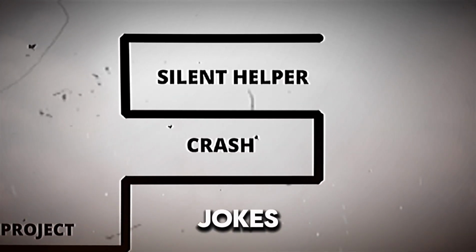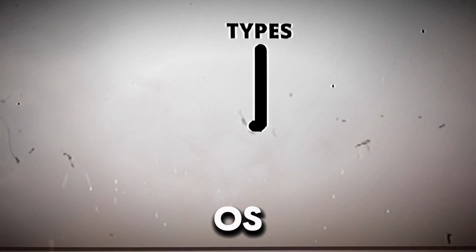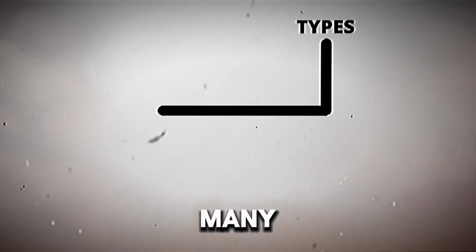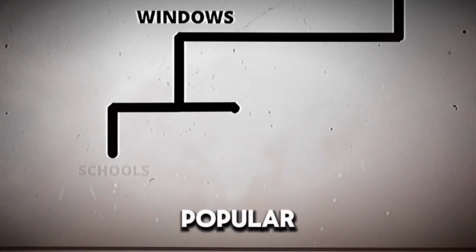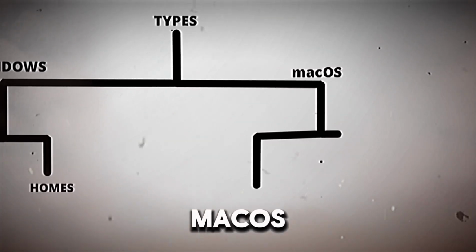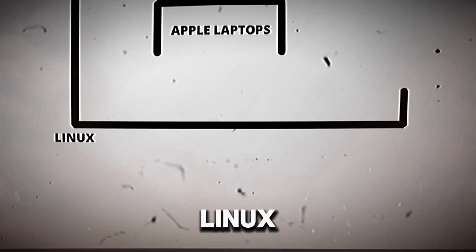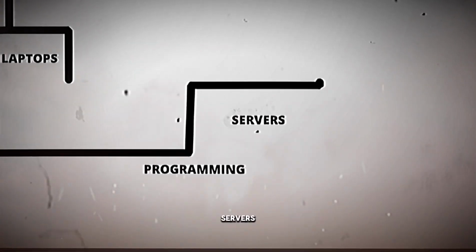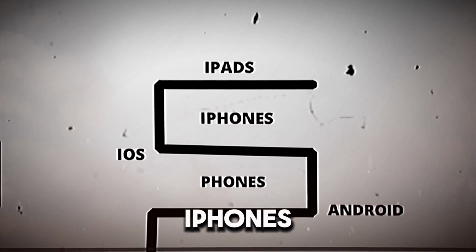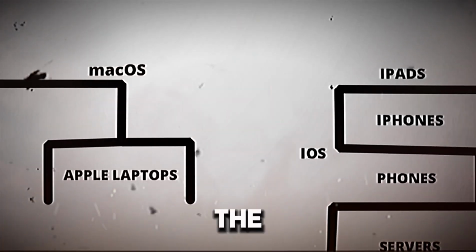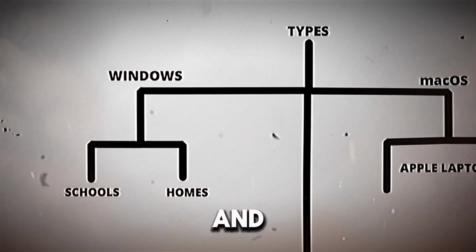No jokes. There isn't just one OS. There are many, like different flavors of ice cream. Windows, the most popular in schools and homes. macOS, found in Apple laptops. Linux, techie, used in programming and servers. Android, for phones and tablets. iOS, for iPhones and iPads. They all do the same job: run your device and manage everything.